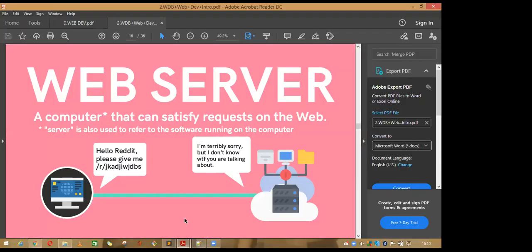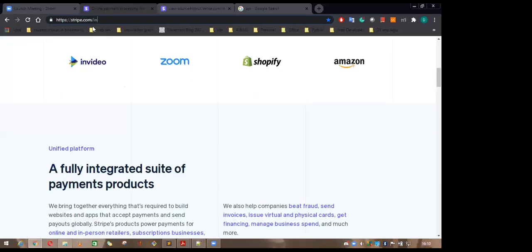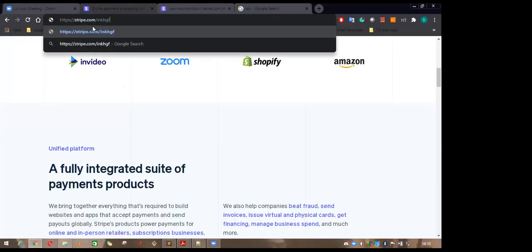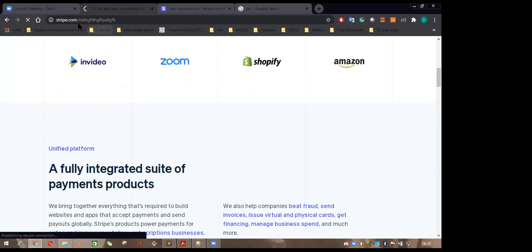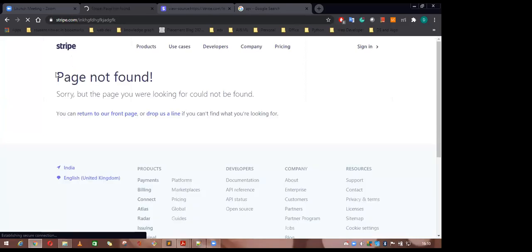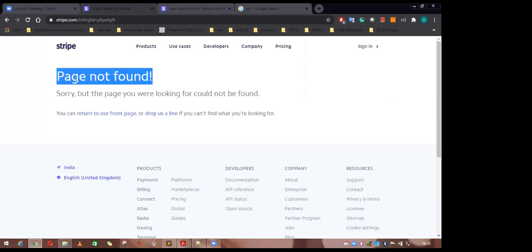And coming to the server side. What we are doing is, we are a client and we are sending some link to our server, any server. Suppose that this is the server, but if you write something else here, some garbage value, and you press enter, it will redirect you somewhere else. It is not giving you any value because this URL is not found. See, page not found. You can see your page not found here.